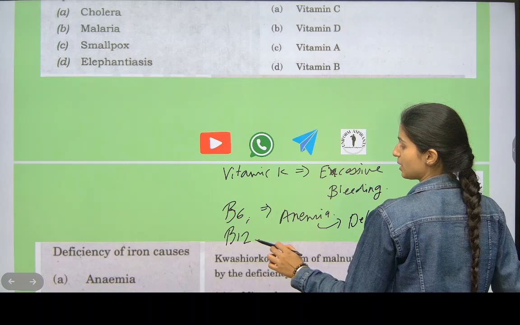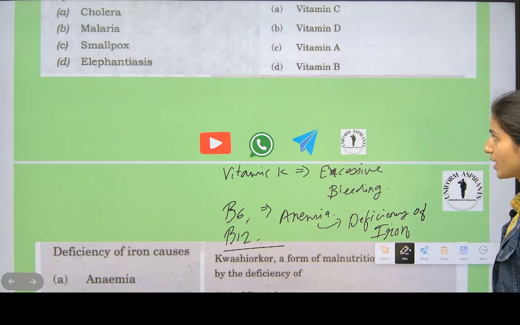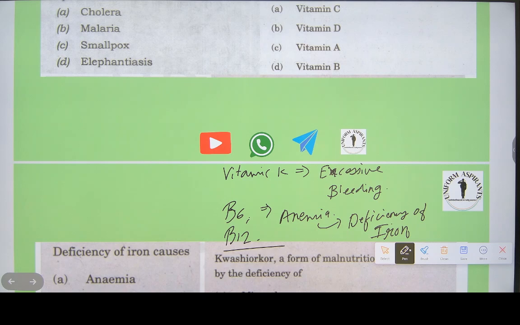It's not like only vitamin C causes it. Okay, finish writing this. There are more: malnutrition diseases, genetic disorders. We will learn everything one by one, okay? We will write now some deficiencies. Deficiency of calcium, deficiency of phosphorus causes what?